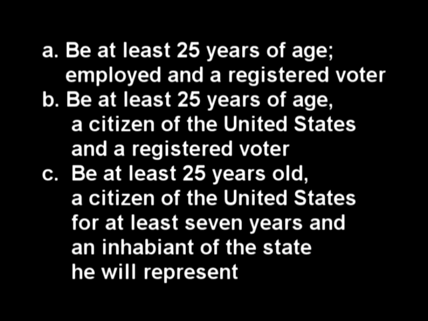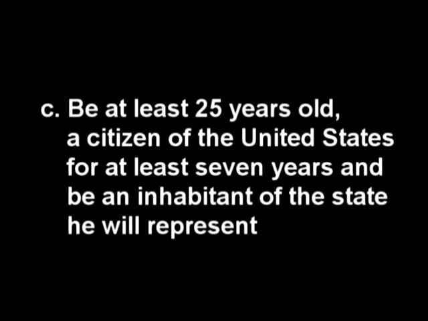Or C. Be at least 25 years old, a citizen of the United States for at least 7 years, and an inhabitant of the state he will represent. The correct answer is C. The Constitution requires that a person be at least 25 years old, a citizen of the United States for at least 7 years, and be an inhabitant of the state he will represent.